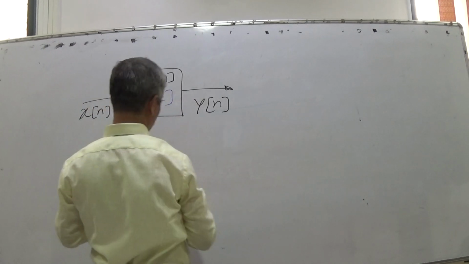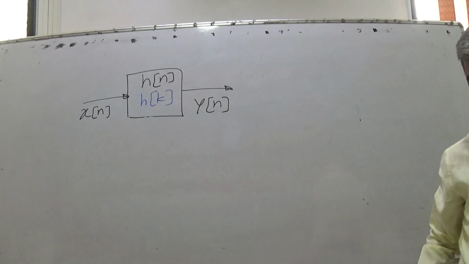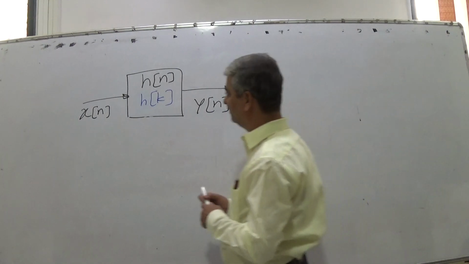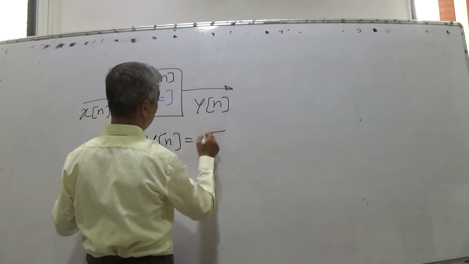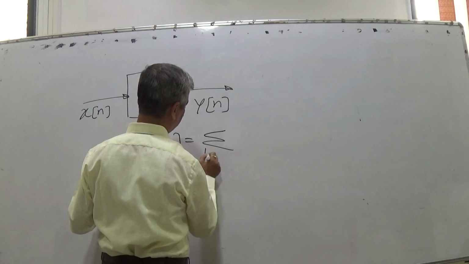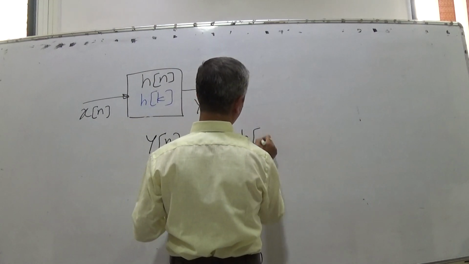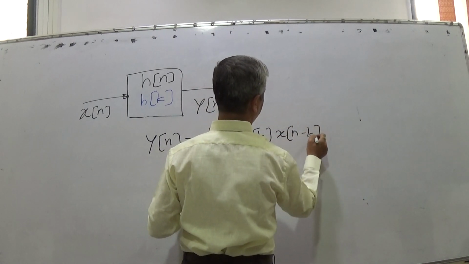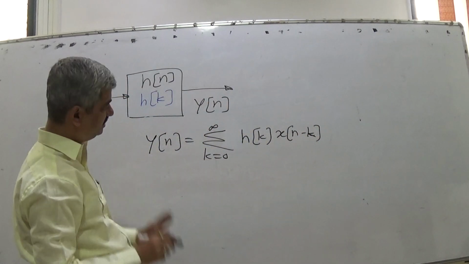So what is important is the input sequence, system sequence and output sequence, and what we write is called the convolution equation or convolution sum: sum over k equal to 0 to infinity of h of k x of n minus k. This is the convolution sum.